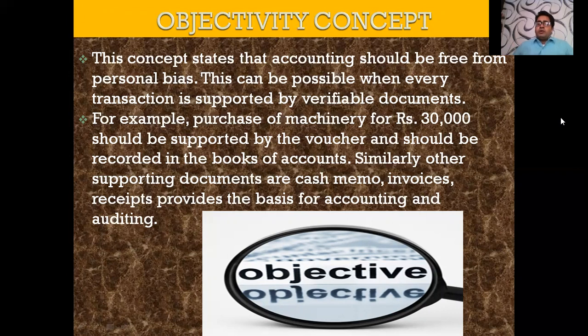Similarly, other supporting documents such as cash memo, invoices and receipt vouchers are the basis for accounting and auditing. Suppose, students, we have purchased petrol from the petrol station, and we are asking for the bill. If we are filling petrol for rupees 1,000, we can ask for a bill of rupees 1,000. And if the business wants to know how much petrol you have filled in your bike or vehicle, you can say that this is the bill. On the basis of that, it will be recorded in the books of account and it acts as a verifiable document.